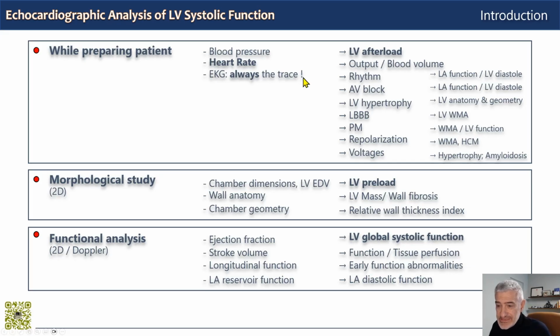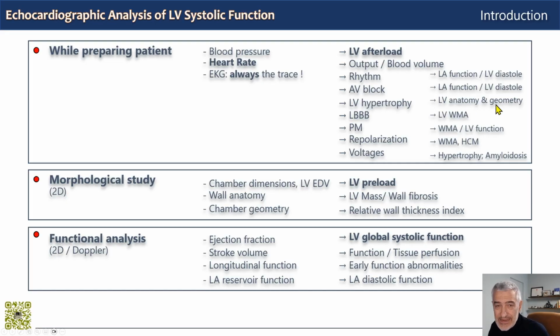And the EKG trace, even the single trace on the monitor, gives you a ton of information on rhythm, for example, the presence of AV delay, AV block, ventricular hypertrophy, dyskinesia because you see a left bundle branch block, a pacemaker, with which you will probably find some dyskinesis on the right ventricle and right wall motion abnormalities, repolarization abnormalities, and then low voltages. And all this brings you to suspect specific pathologies or problems which you will then search for during your echocardiographic examination, as we said.